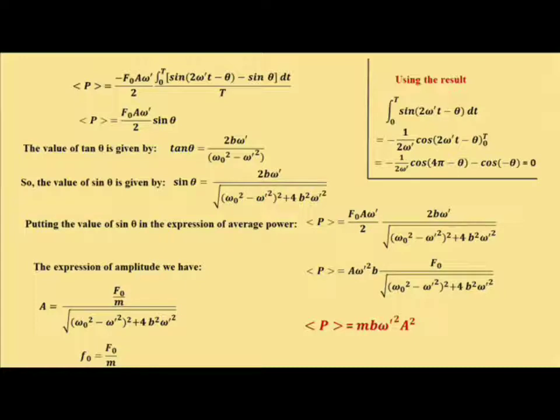We also know the expression of amplitude, given on the left: a is capital F0 by m divided by the root of (omega 0 square minus omega prime square) whole square plus 4b square omega prime square.